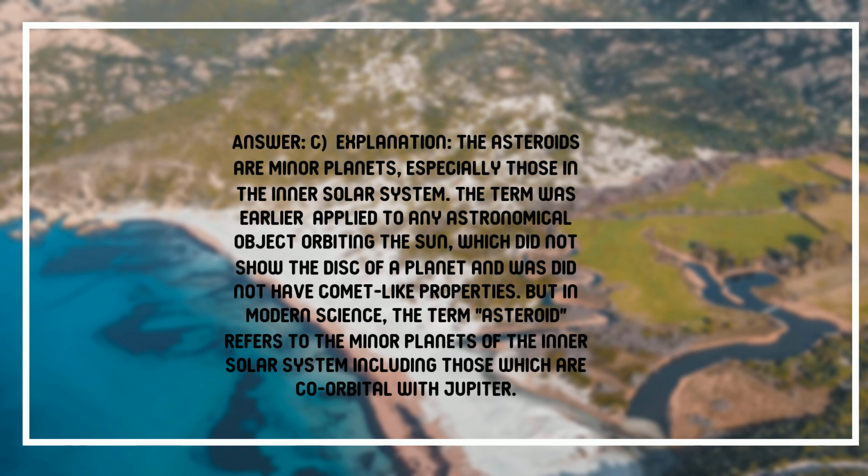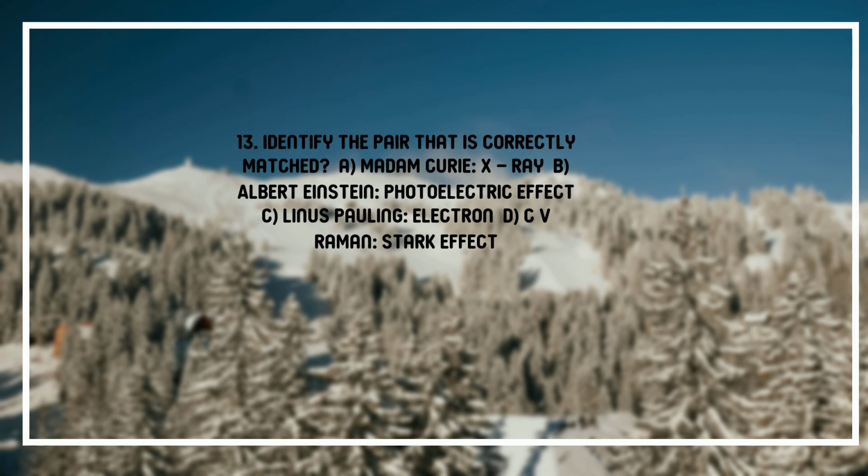Explanation: the asteroids are minor planets, especially those in the inner solar system. The term was earlier applied to any astronomical object orbiting the Sun, which did not show the disk of a planet and did not have comet-like properties. But in modern science, the term asteroid refers to the minor planets of the inner solar system, including those which are co-orbital with Jupiter.